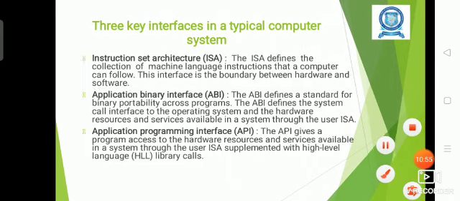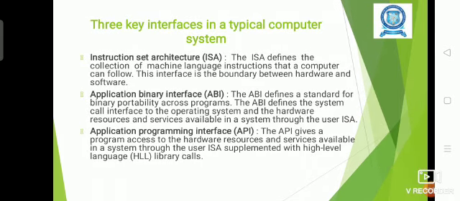Instruction set architecture means every processor will support some sort of instructions. Okay, so the collection of instructions supported by a particular processor is called the instruction set. So this interface provides a boundary between the hardware and the software.